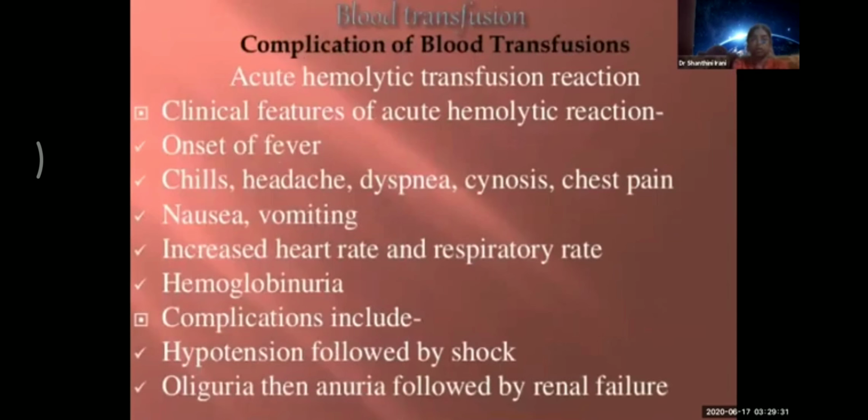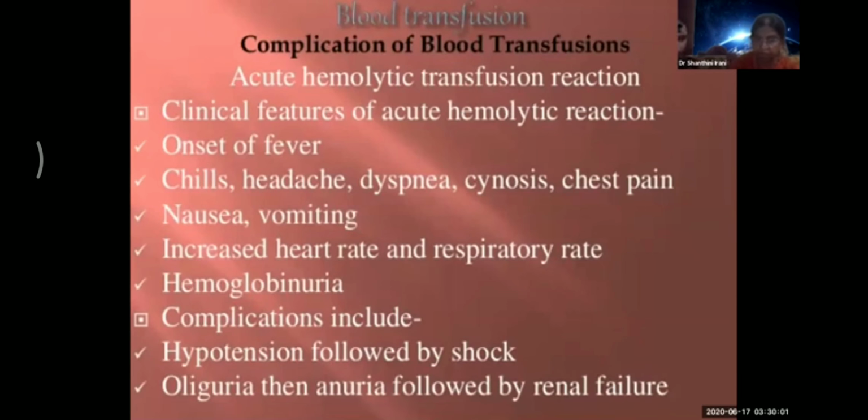Do not expose the blood and give it through the same IV administration set as IV fluids. Acute hemolytic transfusion reaction will come with fever, chills, headache, dyspnea, cyanosis, chest pain. Also, there is nausea and vomiting. There is increased heart rate and respiratory rate, hemoglobinuria. Complications include hypertension followed by shock. It's a very dangerous reaction which can occur, so you have to take care of the patient and see that the oliguria doesn't proceed to anuria followed by renal failure, acute renal failure.